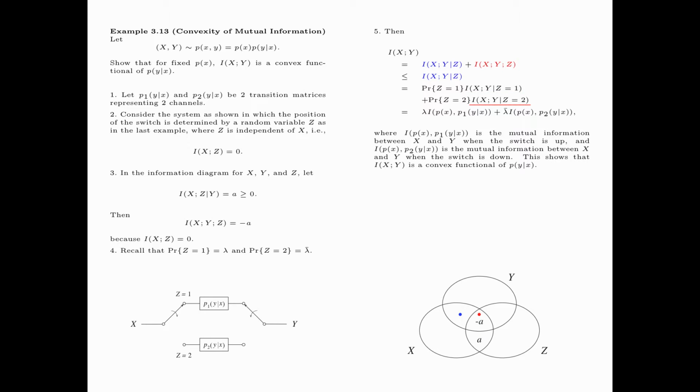Similarly, the mutual information between x and y given z equals 2, that is when the switch is down, is equal to the mutual information between the input and the output of a channel, with px being the input distribution and p2y given x as the transition matrix for the channel. Thus, we have shown that Ixy is a convex functional of py given x.